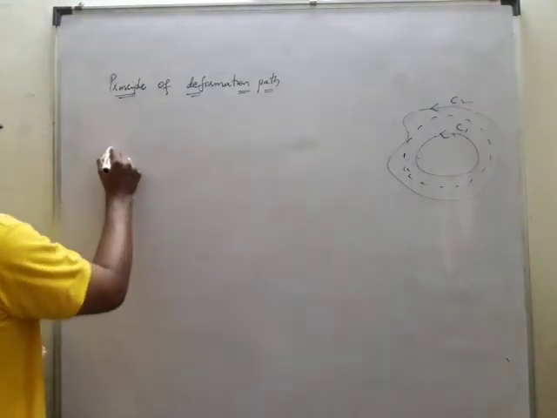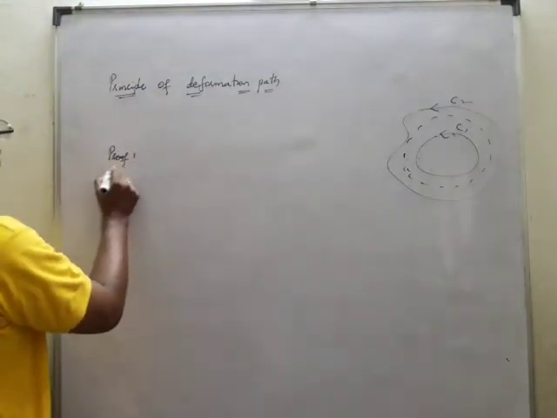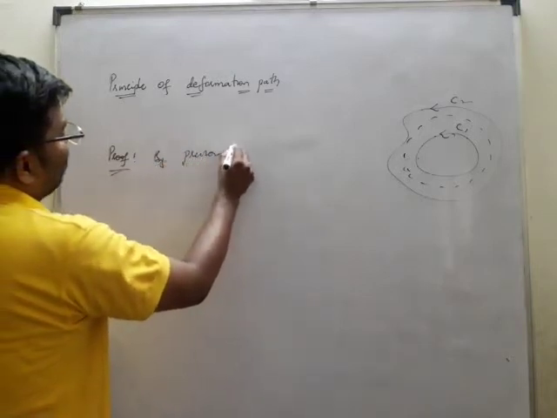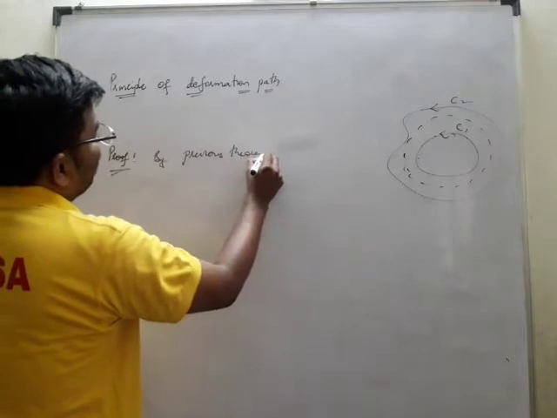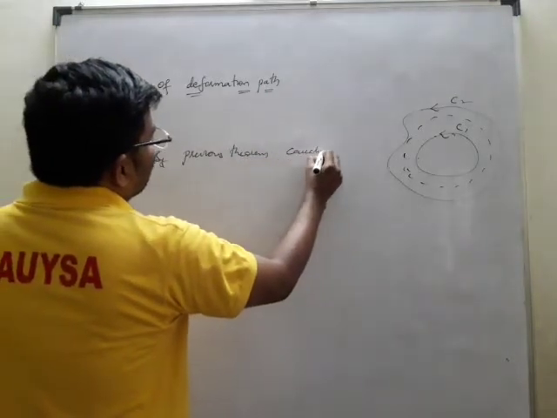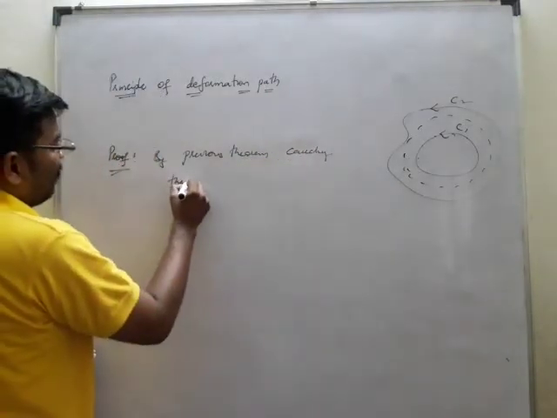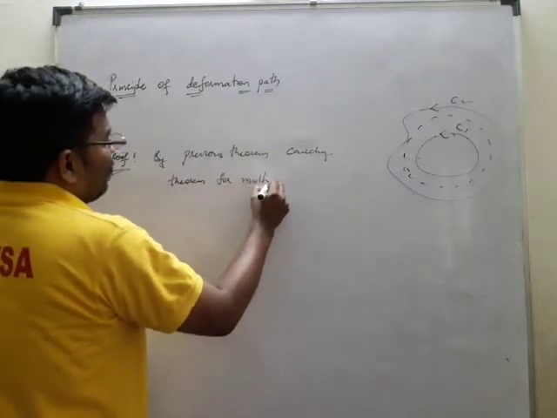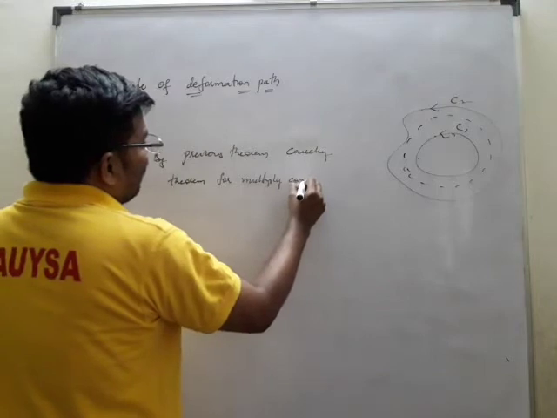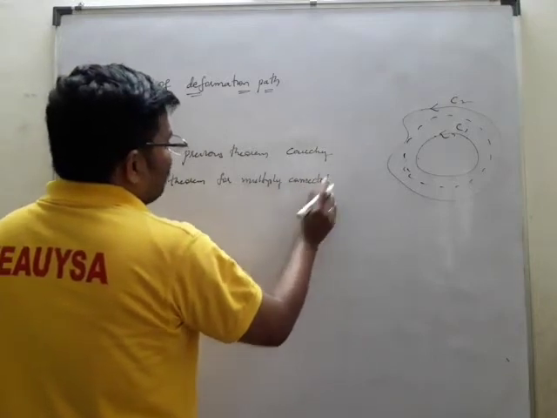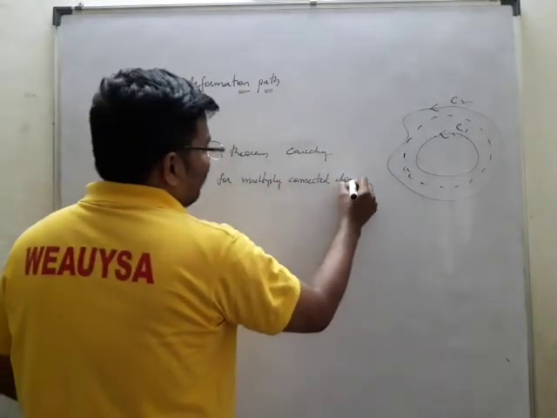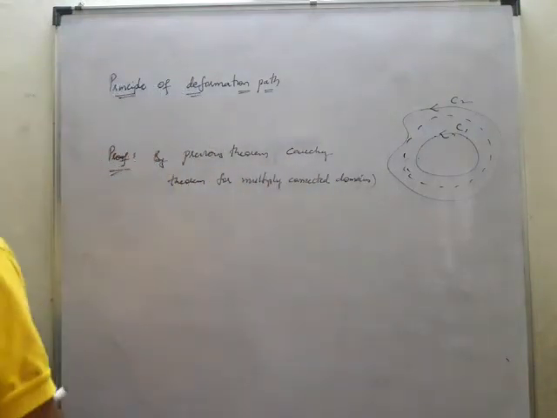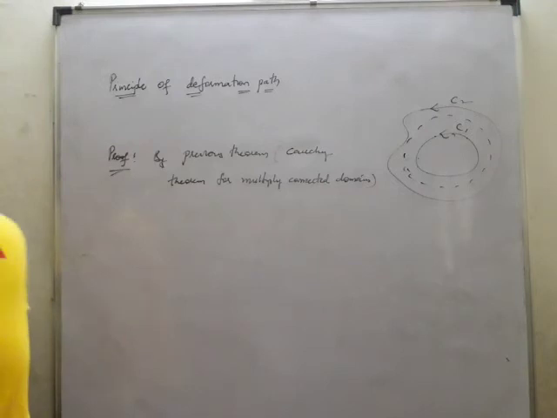The proof says: by the previous theorem, Cauchy's theorem for multiply connected domain,